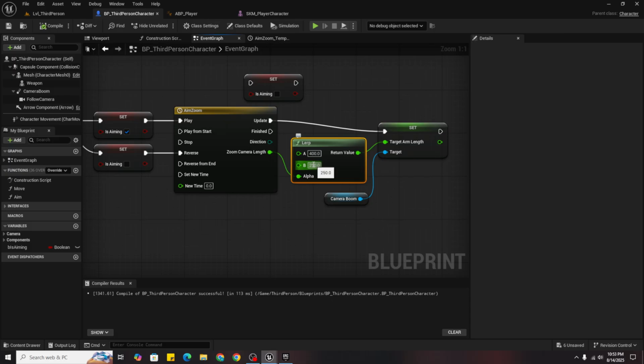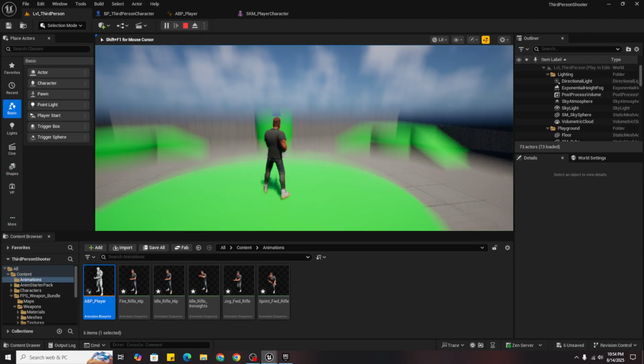So now after we have done that, we want another feature, so that if I look up and down, my character should also look up and down by moving his spine.